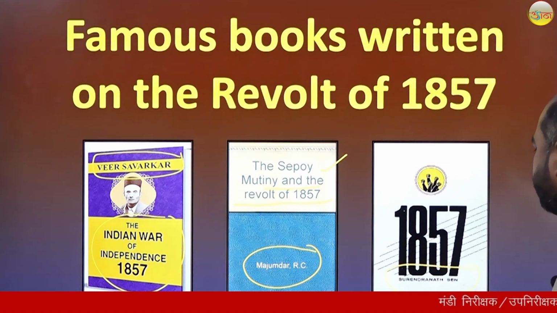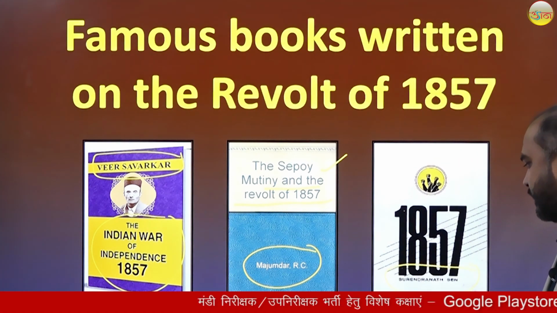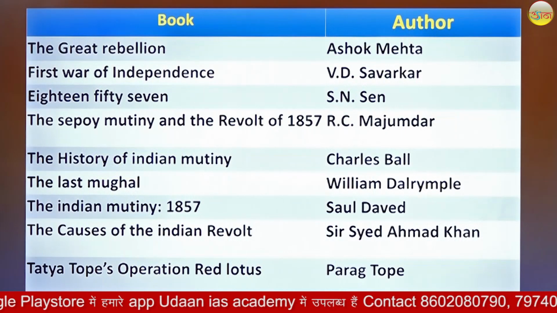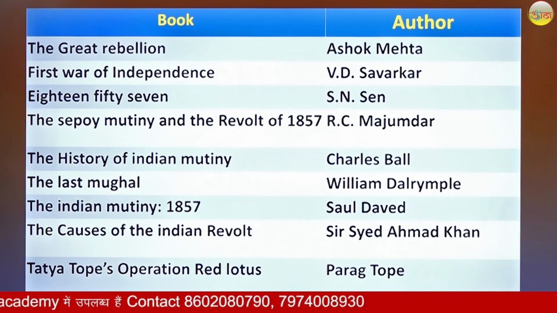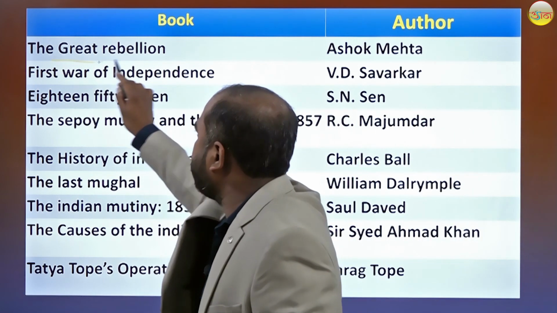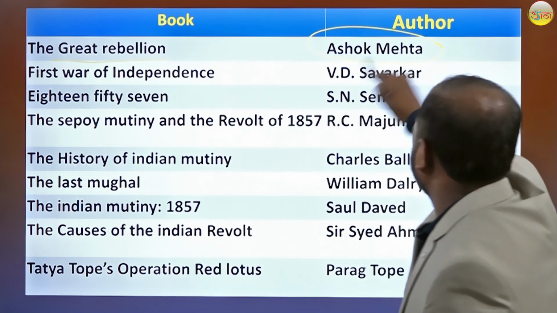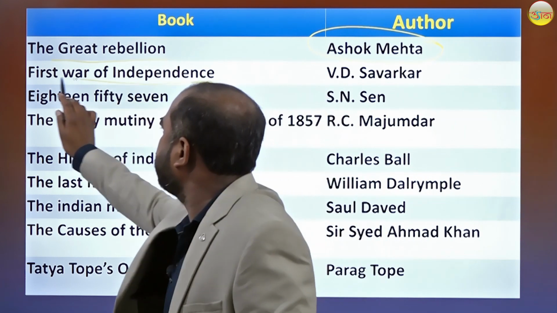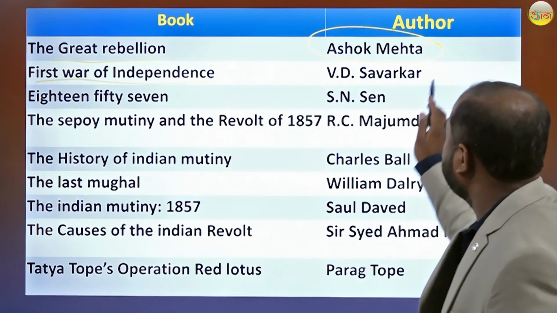S.N. Sen, the full name is Surendranath Sen. The book's name is 1857. Some other very important books are listed here. Just see once. Great Rebellion, the author is Ashok Mehta. First War of Independence, we have seen right now, V.D. Savarkar.